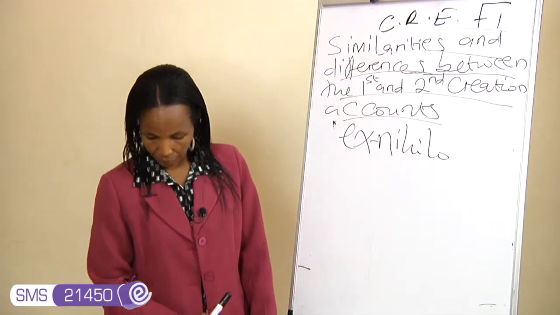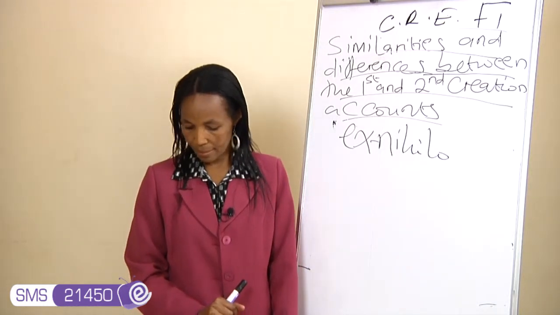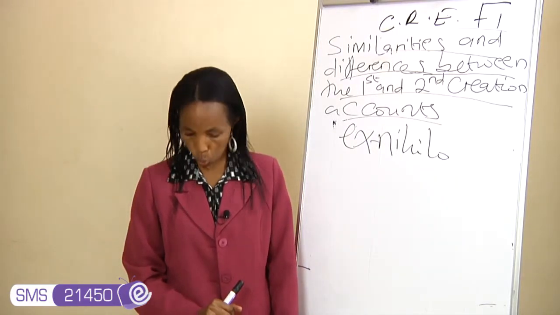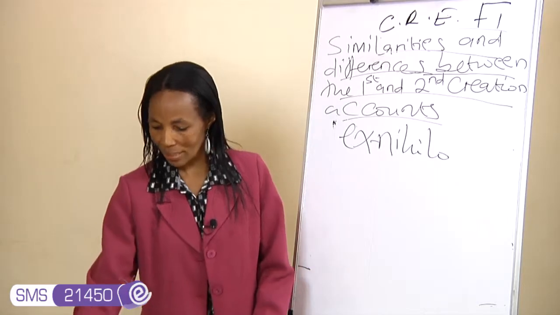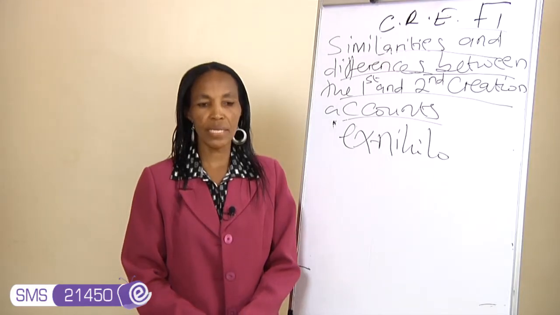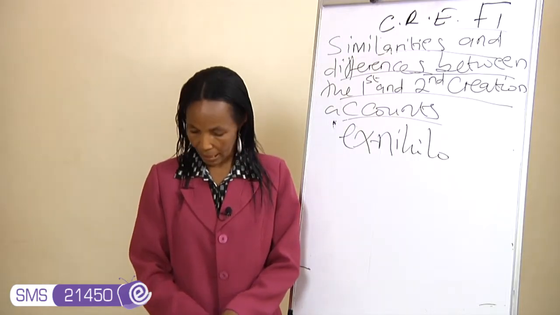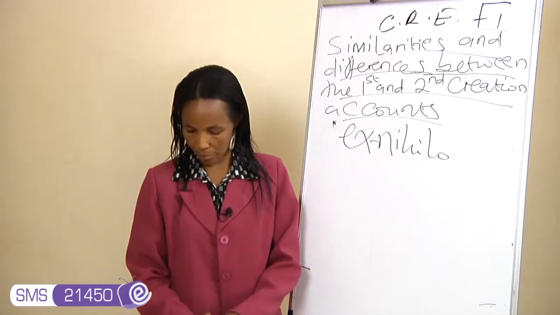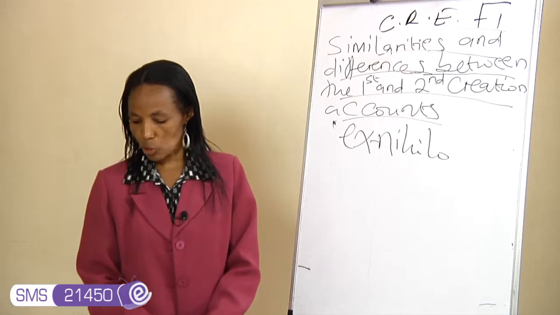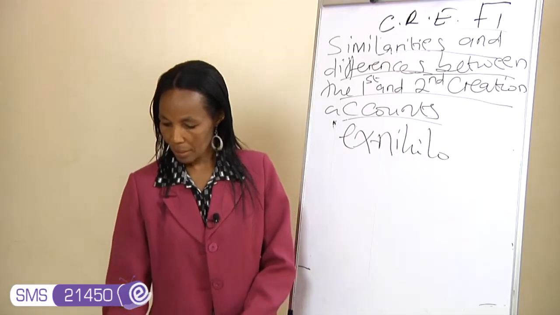Point number 9. In the first creation account, the superiority of man is seen in that he is told to have dominion, subdue the earth, and take control of the universe. While in the second creation account, the superiority of man is seen when God gives him the opportunity to name the animals.